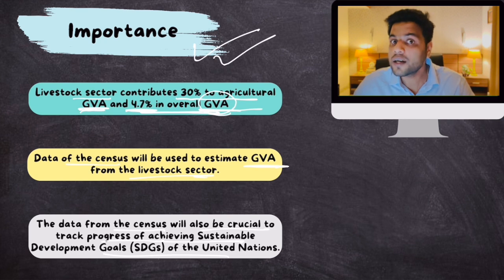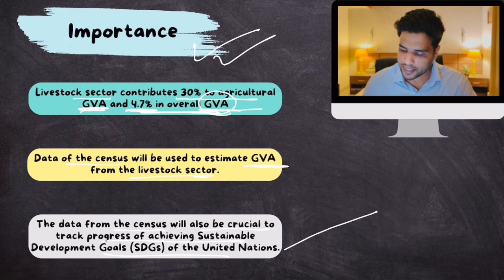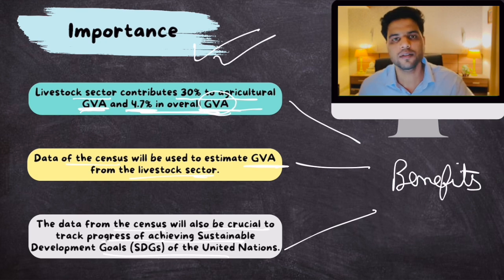So zero hunger is a sustainable development goal. Through this livestock census, we gather data with respect to that. Plus, there are many other sustainable development goals which can be achieved only if we have good data on these domesticated animals. So these are the three benefits of conducting a regular livestock census. All right, that would be all.